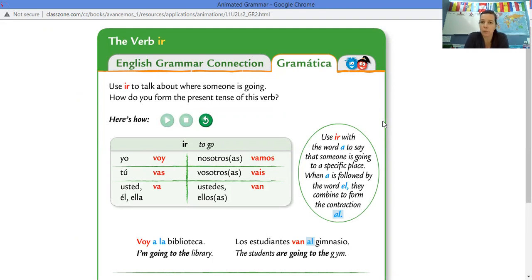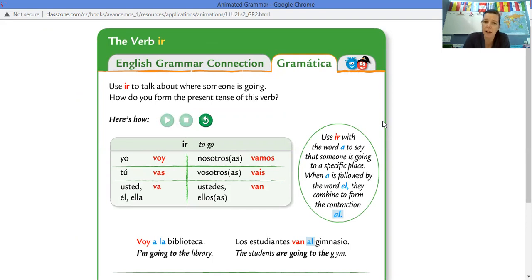It's an irregular verb, just like estar, and so you have to memorize it. It's kind of strange, but yo voy, tú vas, él, ella, usted va, plural is nosotros vamos, vosotros vais, and ellos, ellas, ustedes van.